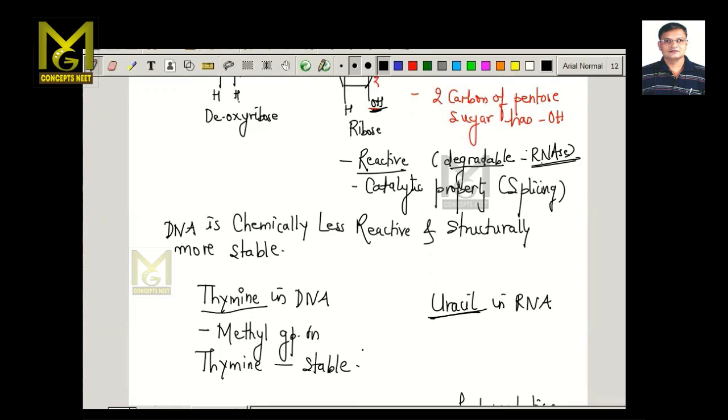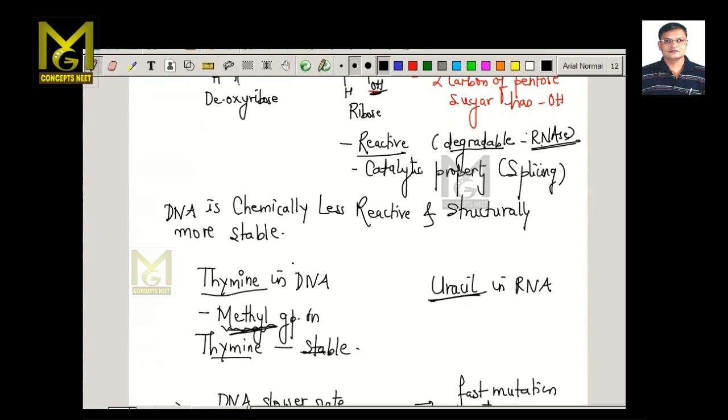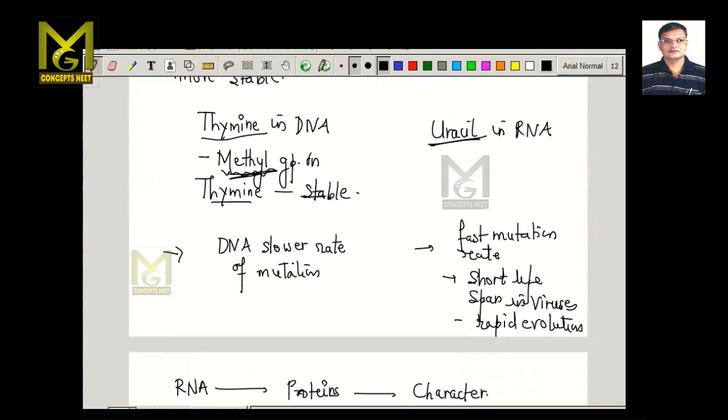So what is the difference here? In case of thymine, there is a methyl group, and this methyl group makes thymine more stable, and therefore DNA molecule becomes more stable. DNA undergoes a very slow rate of mutation. So the pace at which DNA undergoes mutation is very slow.